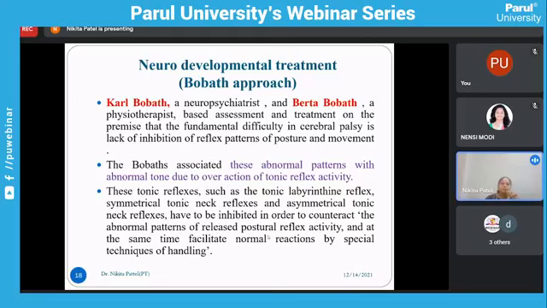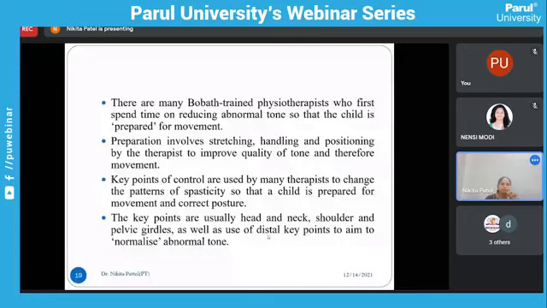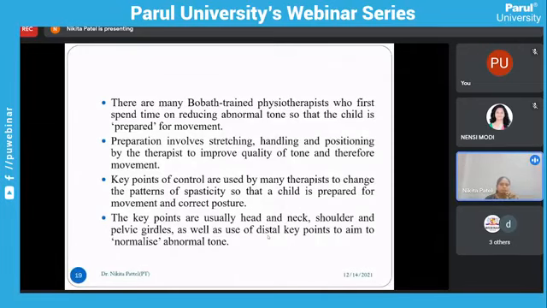There are many Bobath trained physiotherapists who first spend time on reducing abnormal tone so that the child is prepared for a movement. Preparation involves, so which type of preparation can you give before starting this Bobath approach? You can give stretching, handling, positioning by the therapist to improve quality of tone and therefore the movement. Key points of control are used by many therapists to change the patterns of spasticity so that the child is prepared for the movement and correct posture.